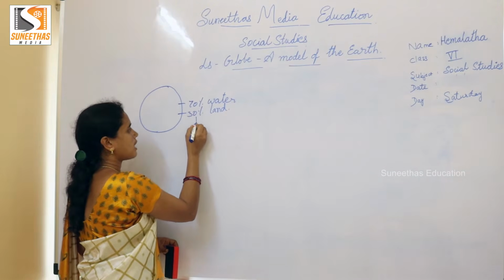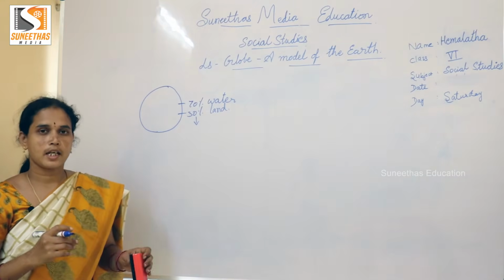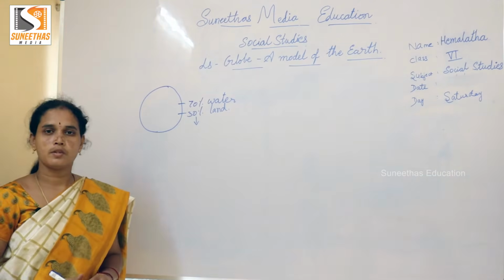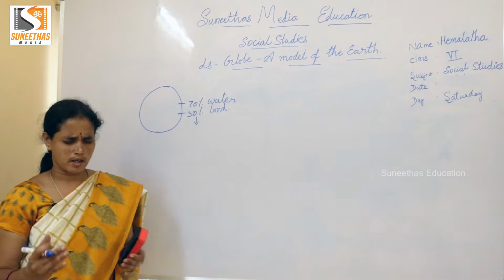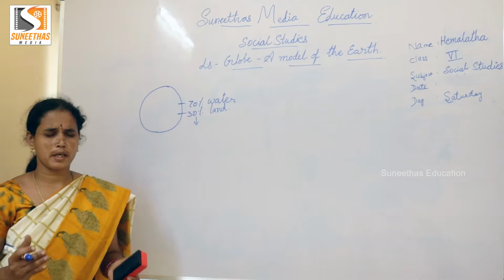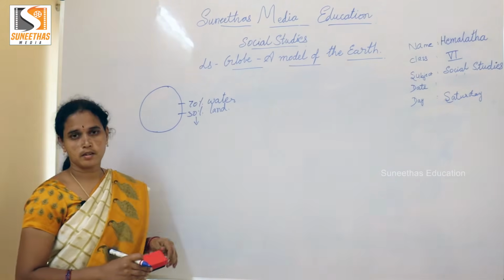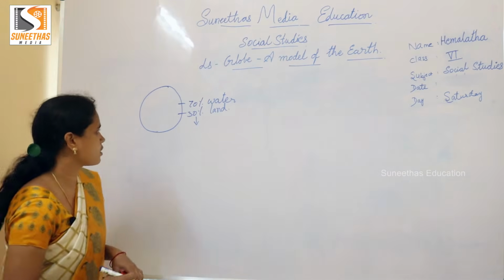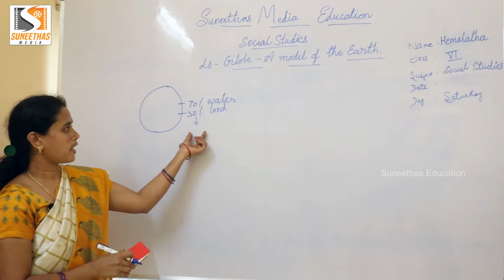These 30% land is divided into continents, which are again divided into countries. There are also many hills, mountains, and all land forms also come under this 30% of land.